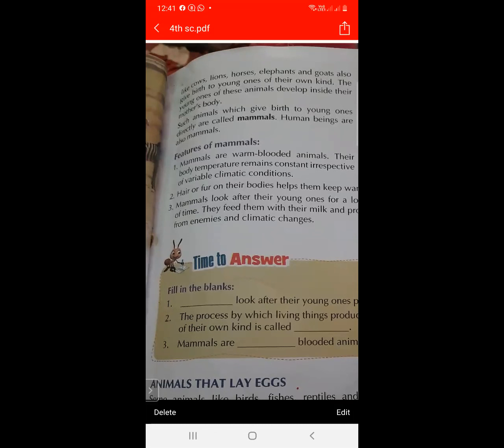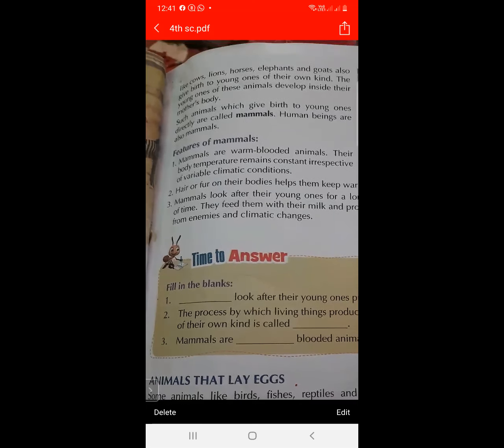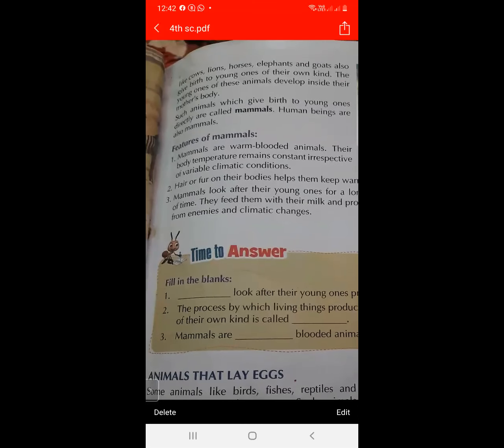So what are the features of mammals? Firstly, they are warm-blooded animals. And what do you mean by warm-blooded animals? It means their body temperature remains constant. Whatever condition there is in the climate, their body temperature remains constant. These types of animals are called warm-blooded animals. So mammals are warm-blooded animals.